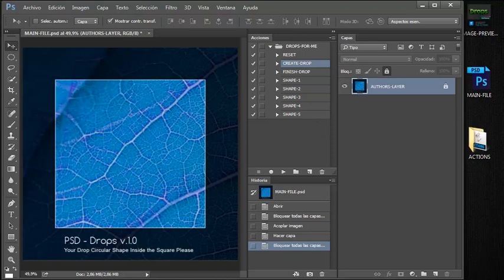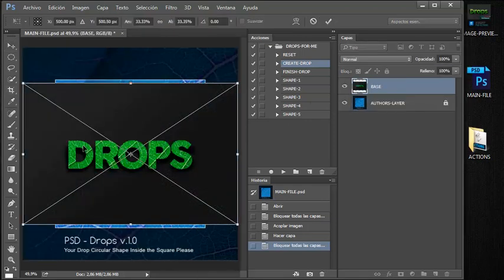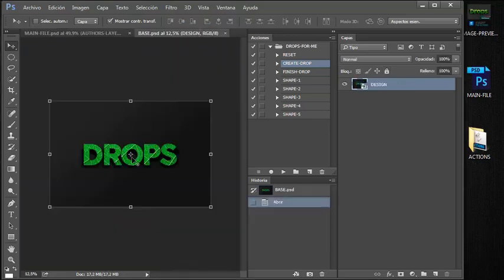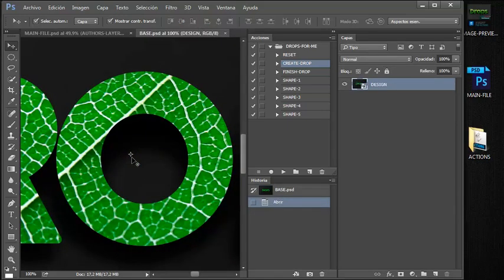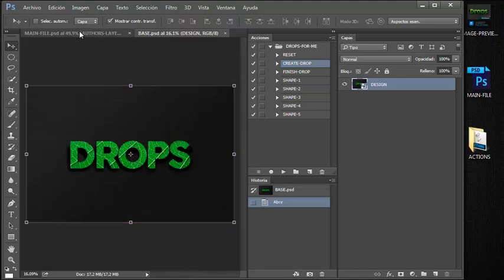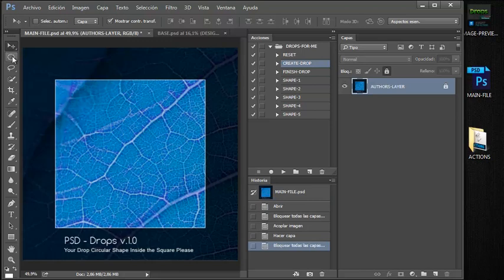So the only thing you need to do is have a design. For example, I have a design here whose name is base. Oops, sorry. This design I'm going to open here, and the thing is I'm going to place drops over this design. So I'm going to my main file, and what you have to do is take your selection tool, the elliptical one, and create a selection.